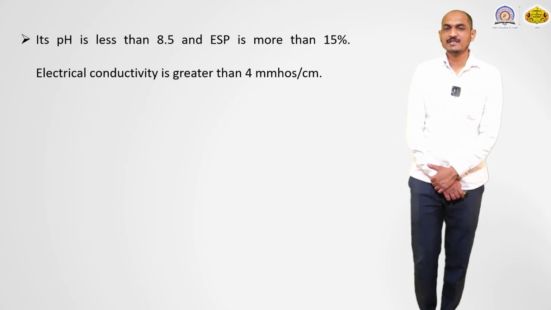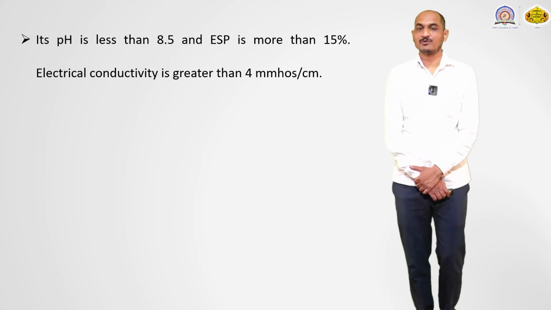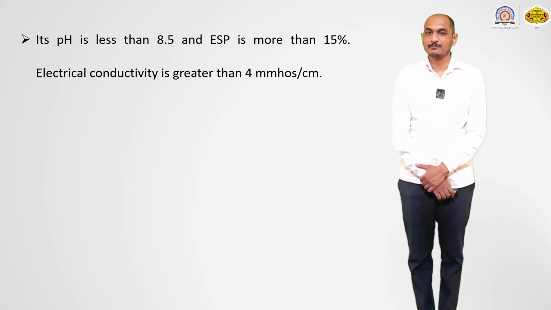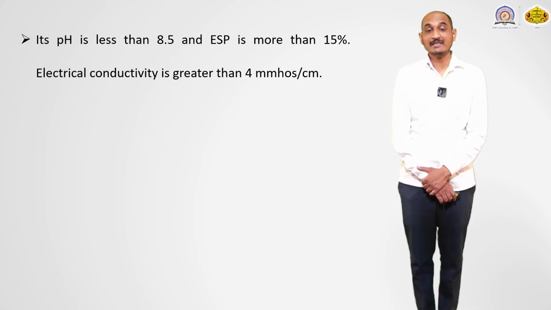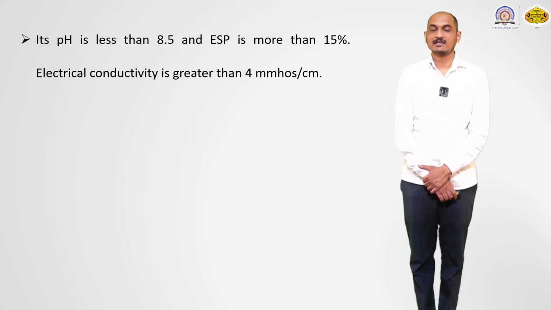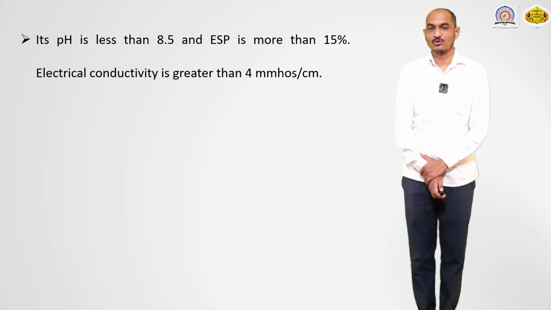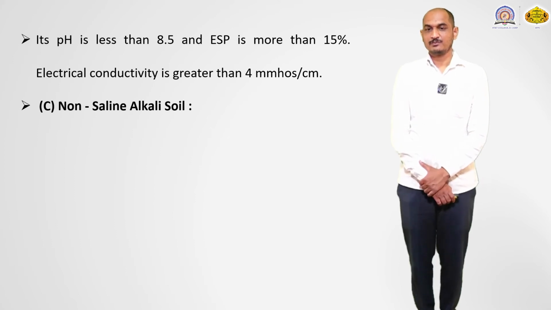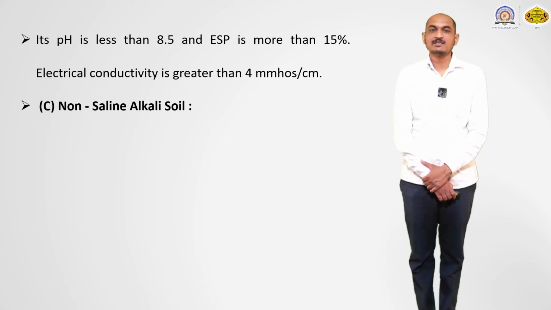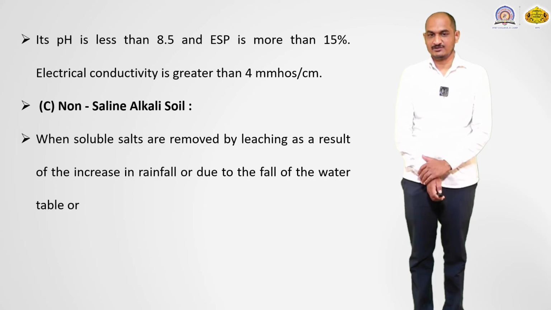We know that the pH of such a type of soil is less than 8.5 and the exchangeable sodium percentage is more than 15%. The electrical conductivity of such a type of soil is greater than 4 mmhos per centimeter. Then the third group is the non-saline alkali soil.